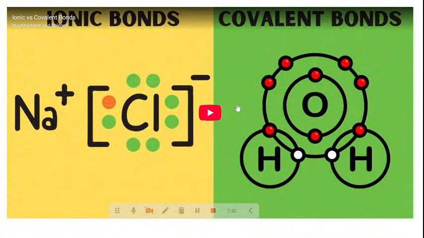So here's another example of a covalent bond over here. You have your hydrogen, which has 1. You have a hydrogen that has 1. And now all of a sudden you have oxygen, which has 6, right? 1, 2, 3, 4, 5, 6. So now these guys are sharing, and oxygen is stable because it has 8. And these guys are also stable.